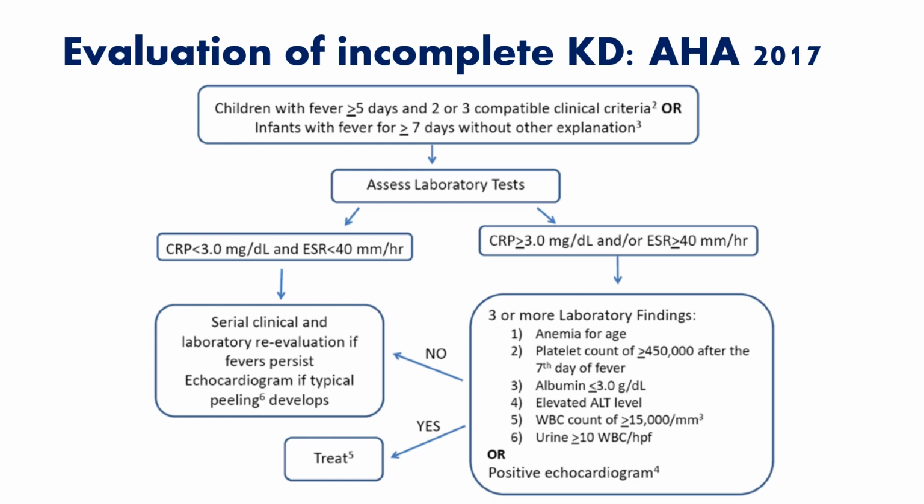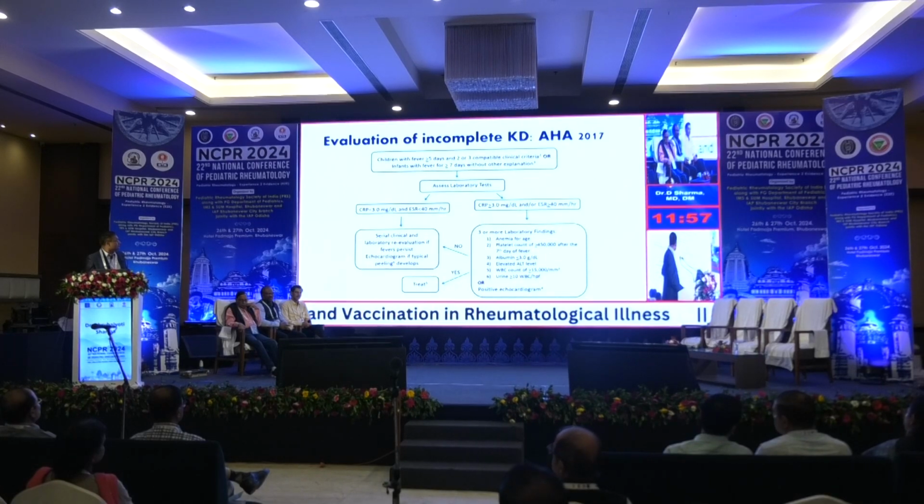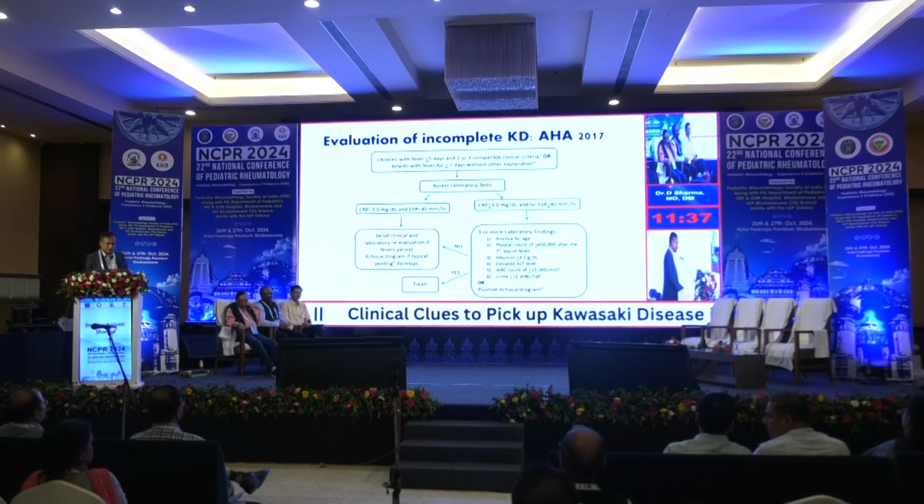That means for children who do not present with all 4 principal features, fewer than that, we can go through it. Infants with fever up to 7 days without any definitive alternative diagnosis, we have to go for the acute phase parameters like CRP and ESR. If those are raised, then we look for 3 of the laboratory features: anemia, thrombocytosis, low albumin, elevated AST, and or a positive echocardiography, that means echocardiography showing coronary artery aneurysm involvement. Then we can pick up the case as Kawasaki disease and immediately start the treatment.